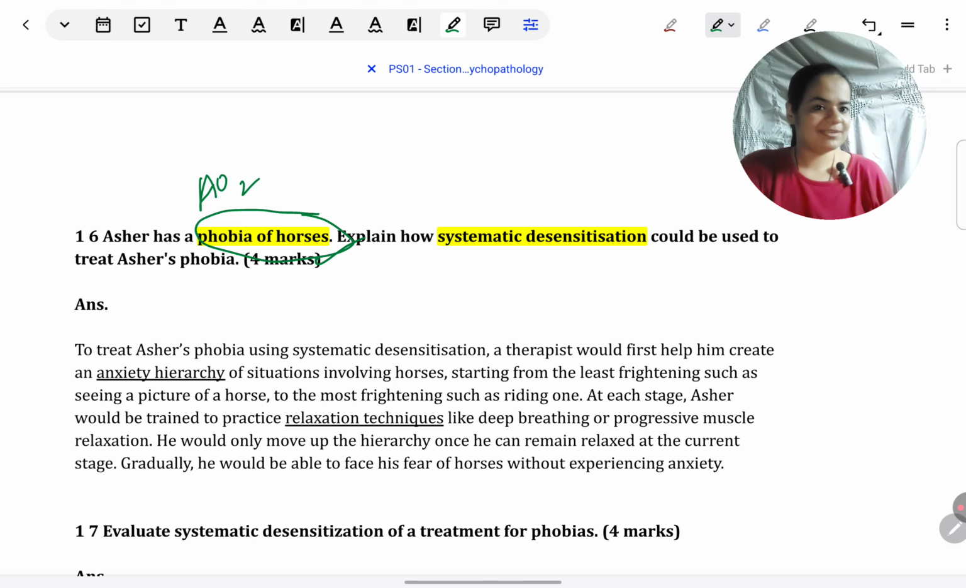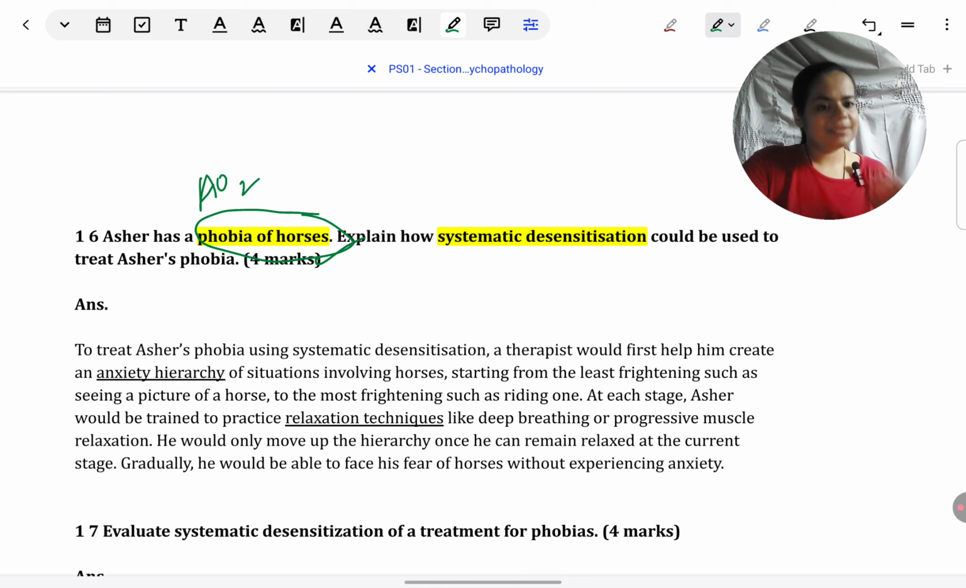Phobia of horses. So they'll just keep on explaining what is systematic desensitization, on which principle it works, how a hierarchy is made, but no mention of Asher, no relating what they are writing to horses. If they've given you some information about him being afraid of horses, of course they want you to use that information in your answer. So number one area for losing marks is not to relate it to Asher and the horses. If you do that, you can expect, I would say, at the most 1 mark. If the examiner is really generous, they might give you 2. But of course, most examiners follow the mark scheme, and that will permit only 1 mark.